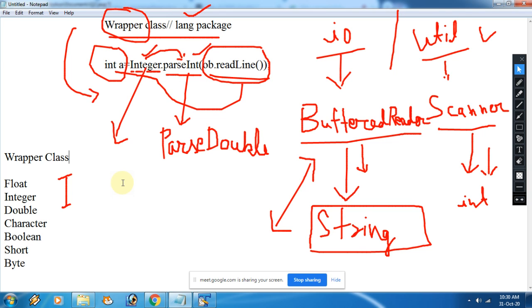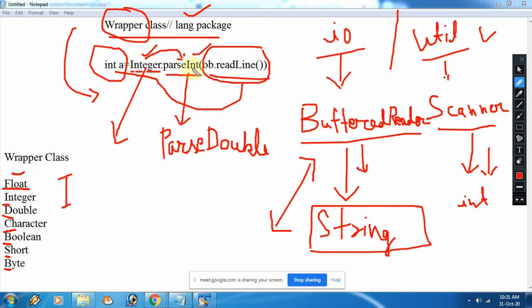This is the basic difference, the basic definition of the wrapper class, which is used to convert an object into a respective data type and vice versa. Getting? Here the wrapper class always starts with a capital letter, like Float, Integer, Double, Character, Boolean, Short, Byte.